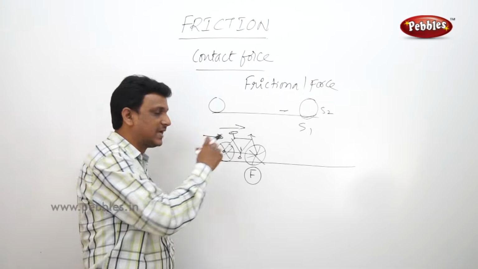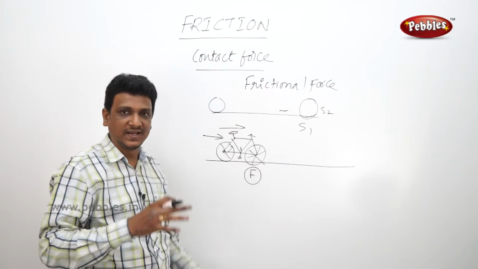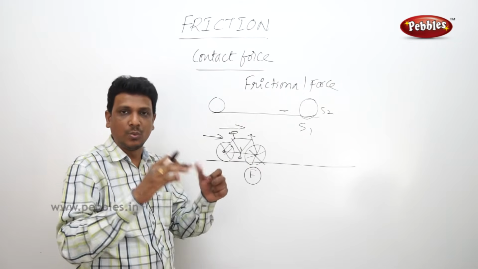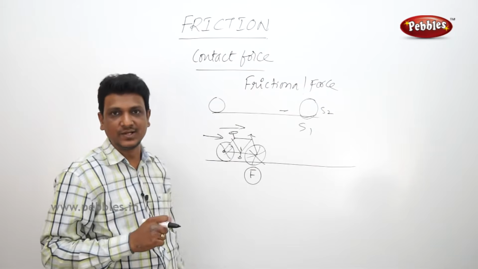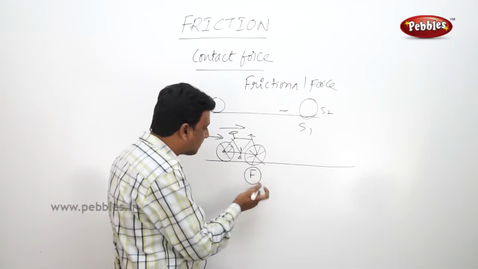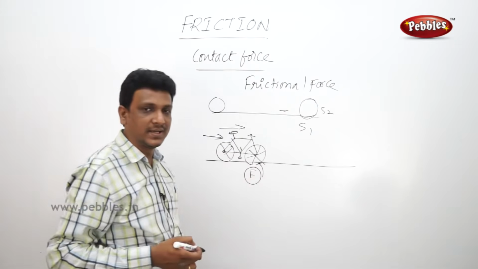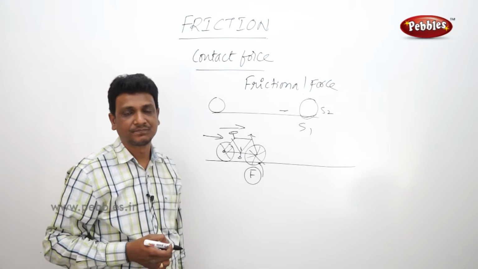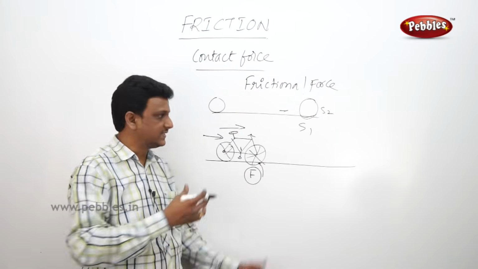But when I apply the brakes, when I stop the wheels, when I stop applying the force, I will stop pedaling also. So then the force to move the bicycle is less compared to the frictional force being applied on the tires, which is more. So the bicycle stops. So that is a difference.